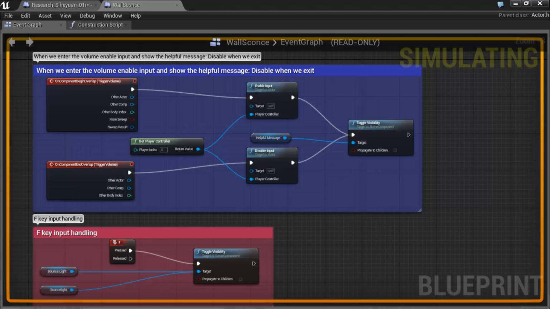So let's take a look at that once more. Walk into the volume, hit F, turn it off, and now step out of the volume and it has disabled the F key trigger. Now I will show you that in real time along with the firing of the functions.